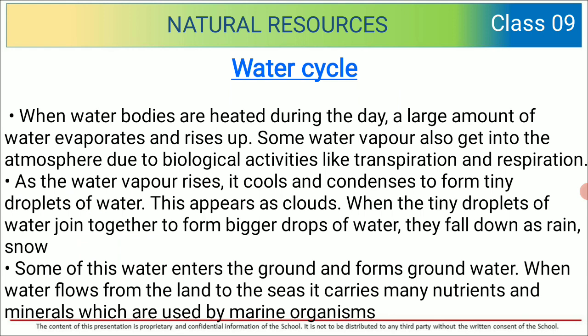This appears as clouds. When the tiny droplets of water join together to form bigger drops of water, they fall down as rain or snow. So this is the process how the rains are formed because of the water cycle.